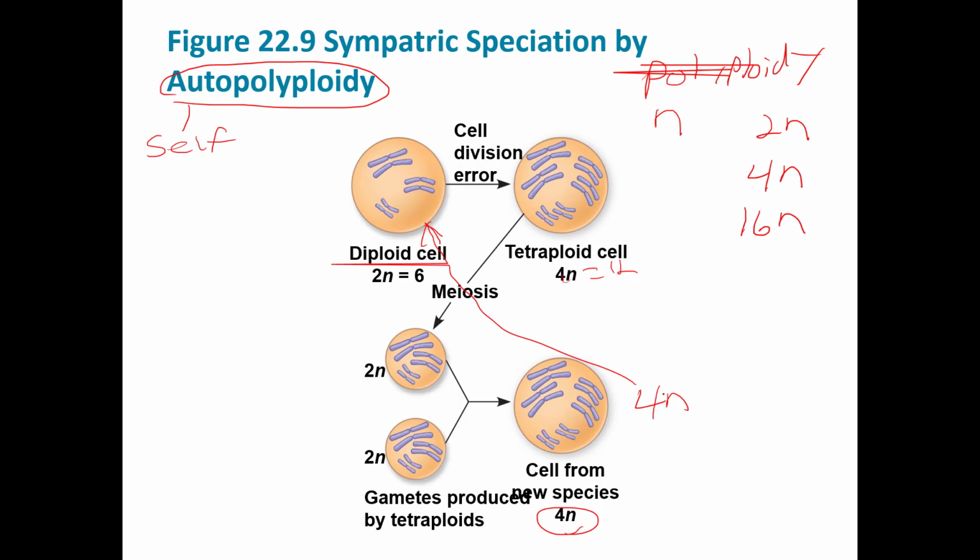So autopolyploidy is when there's an error in copying of the cell, resulting in extra copies of a chromosome, and therefore, the eggs or sperm of this species that are 2N will typically not fuse with normal eggs and sperm from this cell, which would just be N, right? They won't fuse together, therefore they are different species now. And lots of plant species have been seen to undergo this form of speciation, even in the last 100 years.